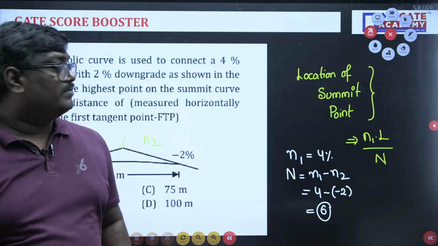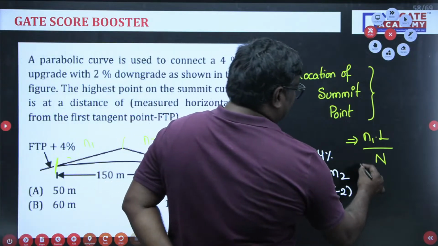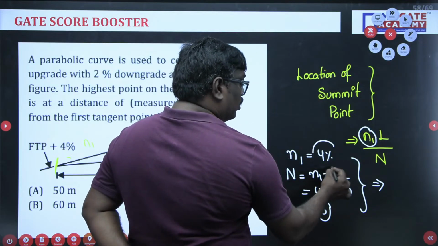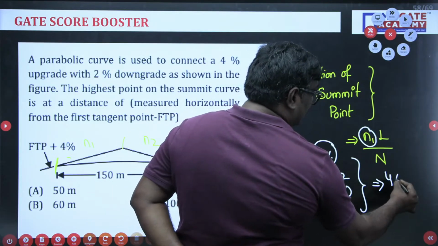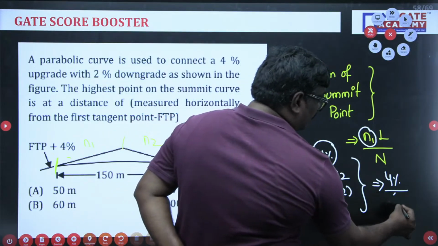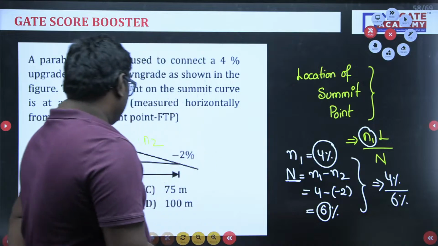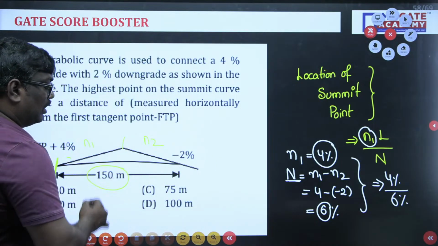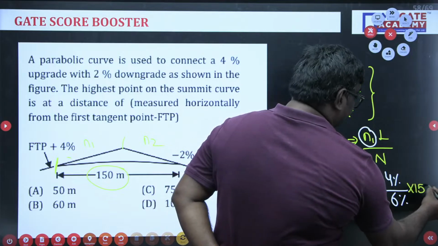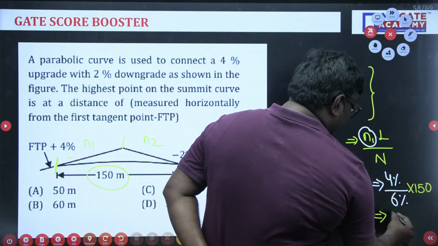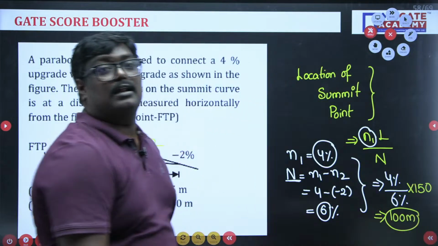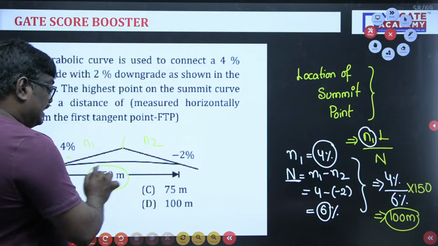So the location of the summit point: N1 is 4 percent, into the capital N value, which is 6 percent. 4 into 6 percent, and the length is taken as 150. So 4 by 6 into 150 will be equal to 100 meter. Sir, you should be very careful here. If it is from this side, it is 100 meter.